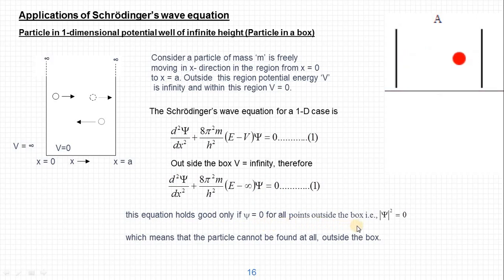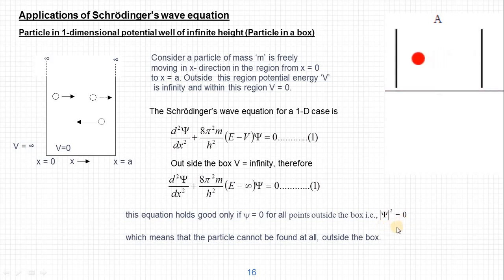For all points outside the box, psi equal to 0, and therefore mod psi square equal to 0. There is no other solution other than psi equal to 0. For any other value of psi, this will not become 0. Therefore this is the only solution. If psi equal to 0, definitely mod psi square equal to 0 also, because psi has no meaning by itself, so we cannot say anything about psi alone. When it is converted to mod psi square, then we can say it is the probability of finding the particle.